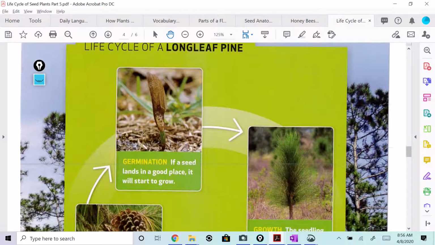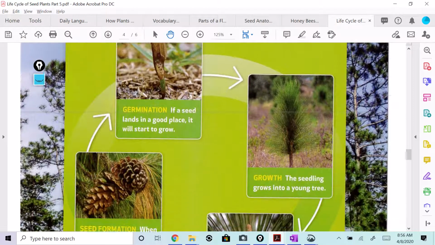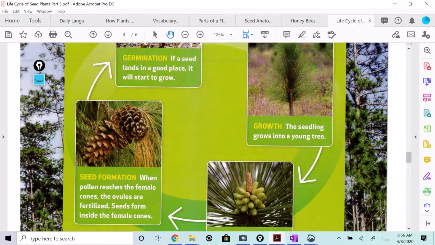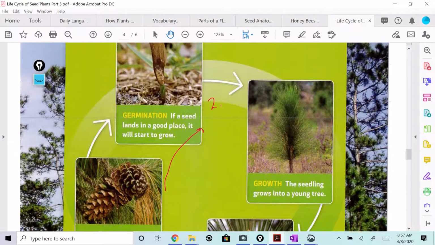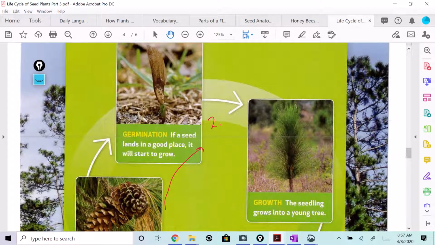Life cycle of a longleaf pine. So it starts out as a seed. Number 1. When pollen reaches the female cones, the ovules are fertilized. Seeds form inside the female cones. That's step one. The seeds are formed. Step two, germination. If a seed lands in a good place, it will start to grow.